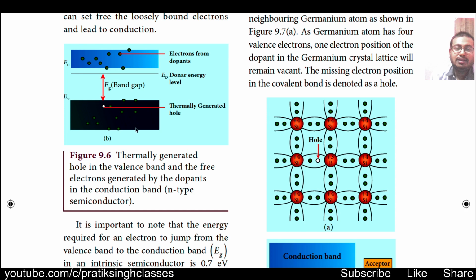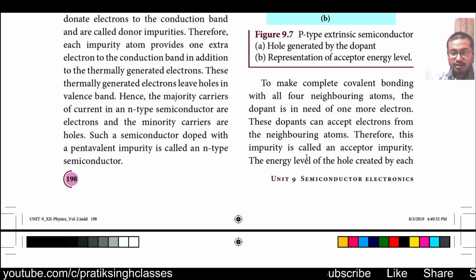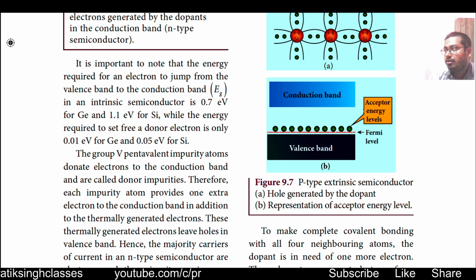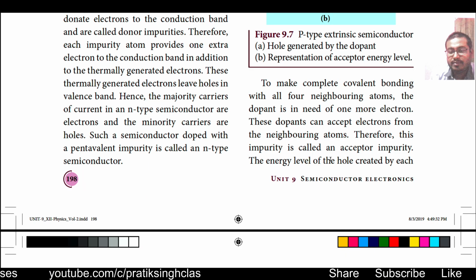In n-type semiconductor, the donor energy level is just near to the conduction band, but in case of p-type semiconductor, the energy level of dopants is very near to the valence band, not away from the conduction band.